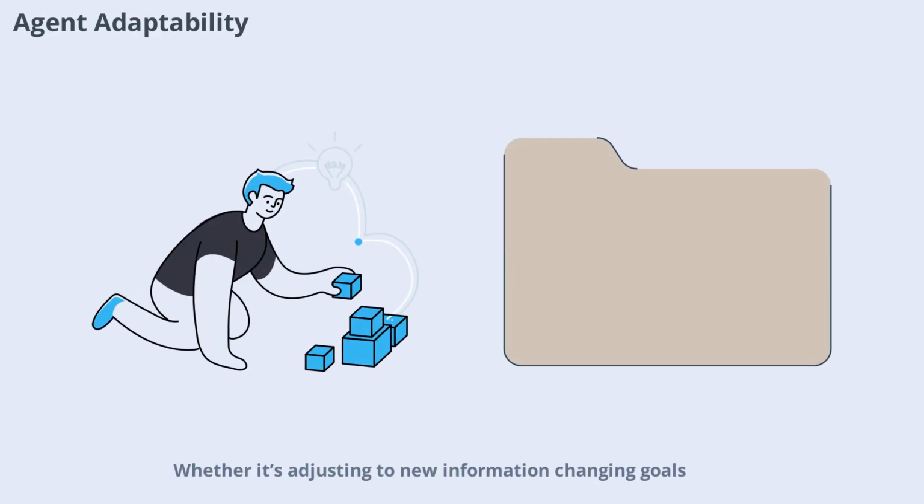Adaptability is a crucial feature for modern agents. Whether it's adjusting to new information, changing goals, or unexpected obstacles, agents need to be flexible. Model-based, goal-based, utility-based, and learning agents all offer different ways to achieve adaptability, making them suitable for a wide range of applications in today's fast-paced world.